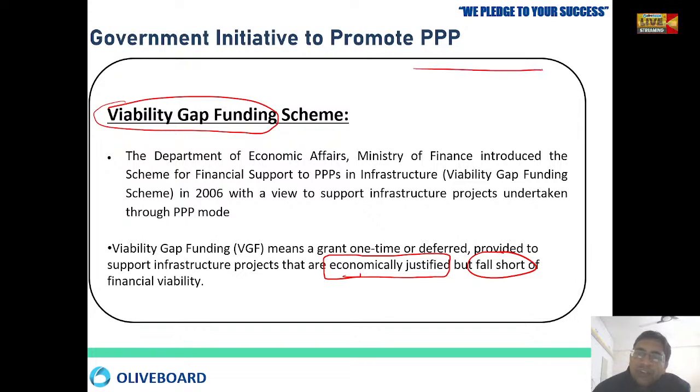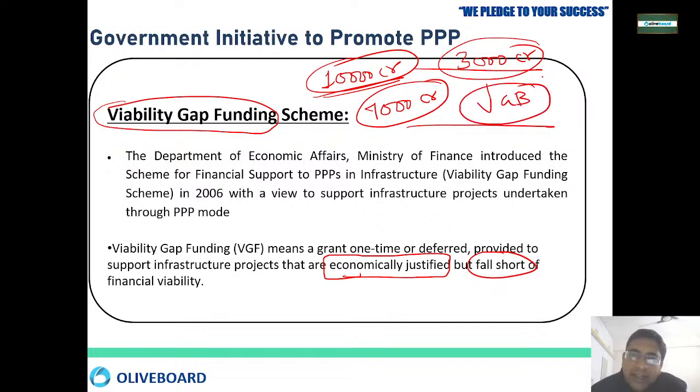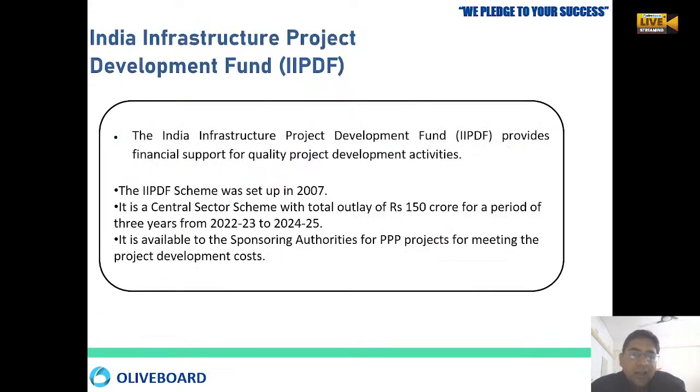अब जैसे there is a project which requires some 10,000 crore rupees, and government thinks that this is a very important project for the future, and only 7,000 crore rupees is being collected by the private party. So the extra 3,000 crore as viability gap funding government will be providing in order to make this project, because government thinks that this project will be a very good project in the near future.